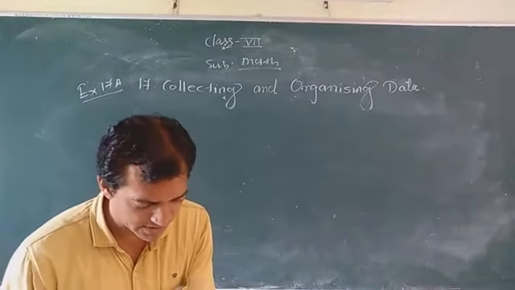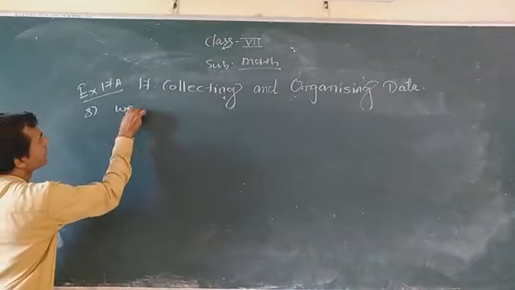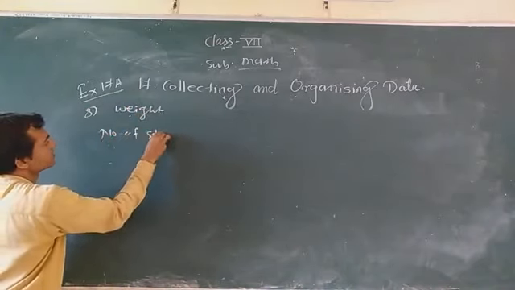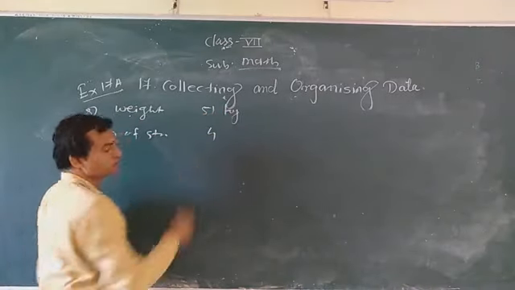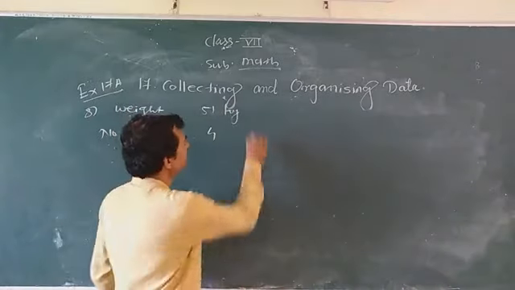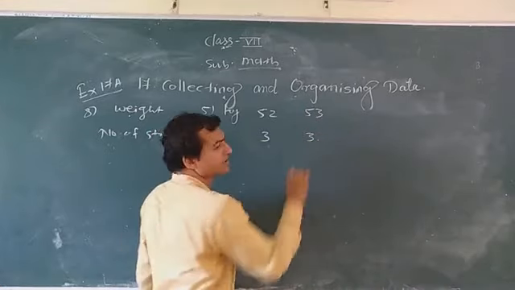Weights and number of students: 51 kg, 4 students; 52 kg, 3 students; and then 53 kg, 3 students.